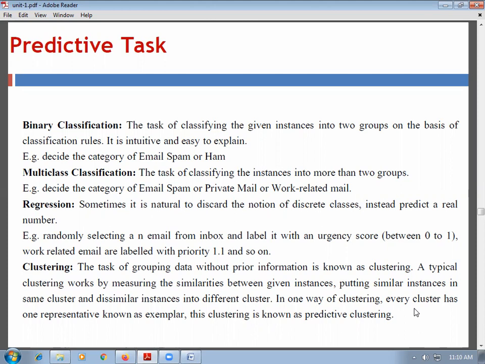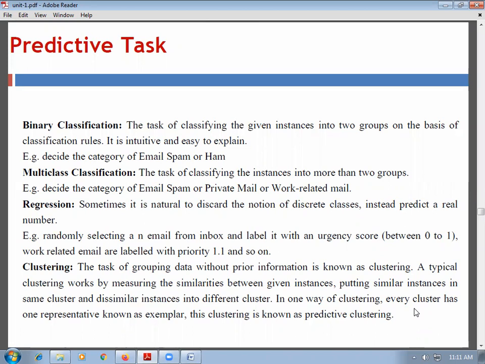In case of email, we can give an example of randomly selecting an email from the inbox and labeling it on an urgency score of 0 to 1. Work related emails are labeled with priority 1.1 and so on. So priority wise urgency score is given for emails. It is called a regression because here the output is in the form of numbers.